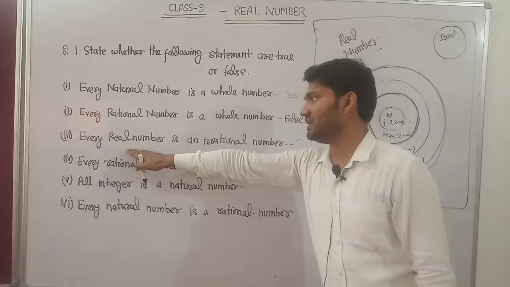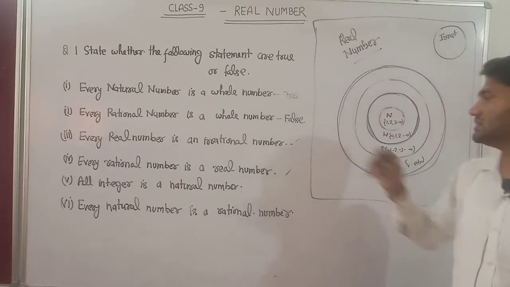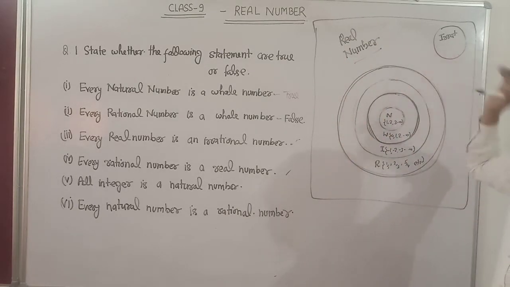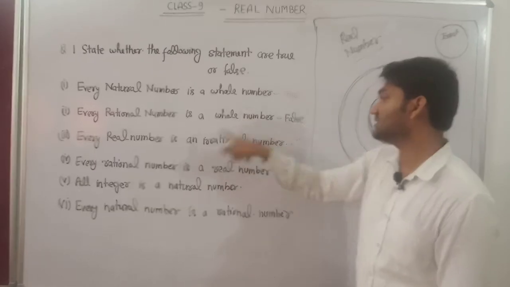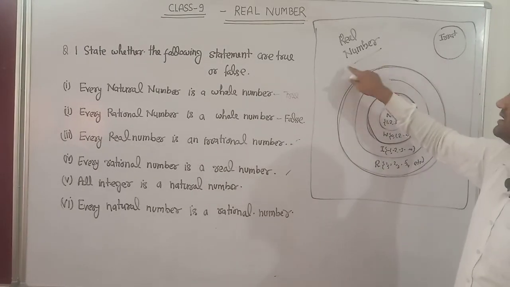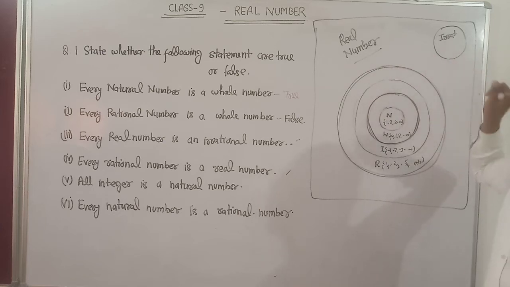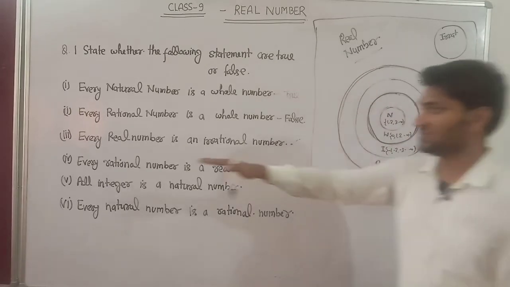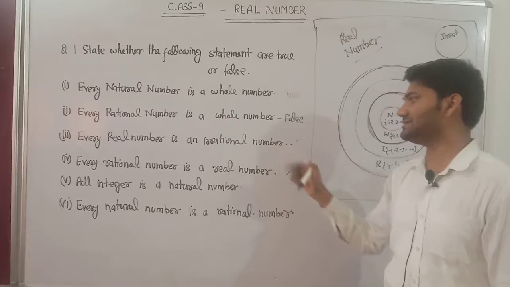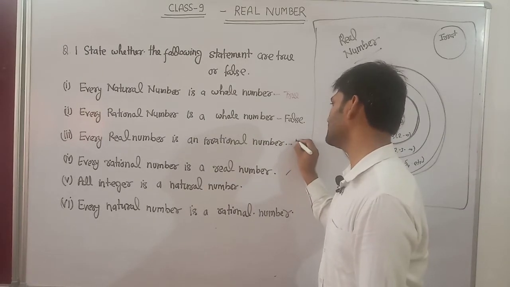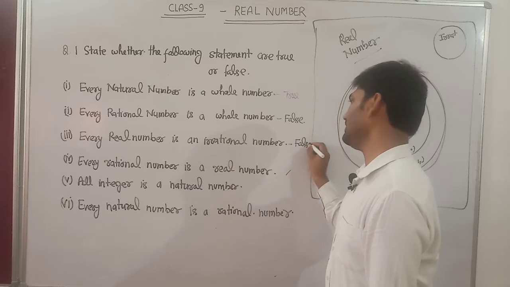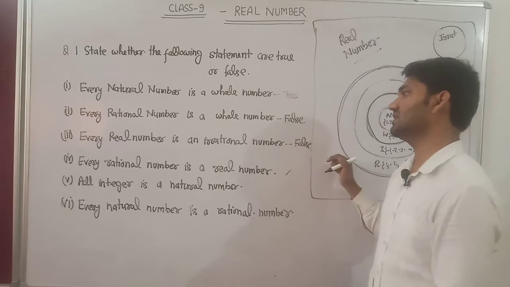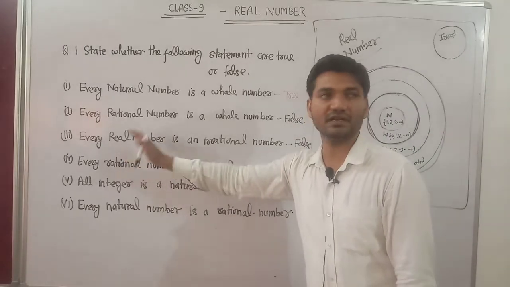So the statement says every real number is an irrational number. Every real number includes both rational and irrational numbers. If only irrational numbers are considered, then every irrational number is a real number, and that is true. But every real number is an irrational number is false, because some are rational numbers. Similarly, every real number is an integer is false.